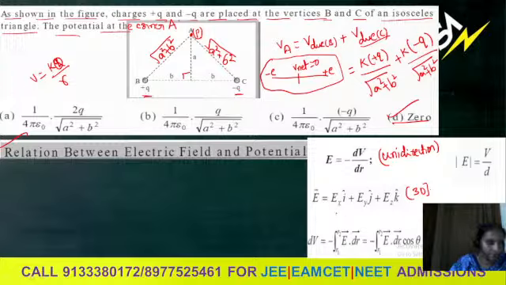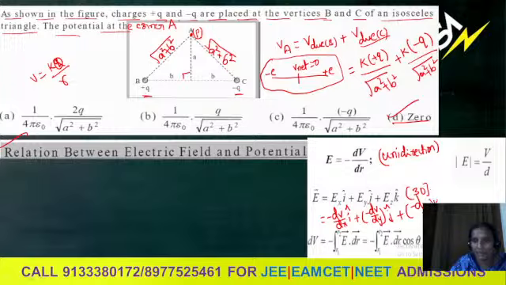It should be equal to Ex into i cap plus Ey into j cap plus Ez into k cap. What is Ex here? It is minus dV by dx, so potential varies along x, plus minus dV by dy into j cap, plus minus dV by dz into k cap. Then you can measure the electric field vector where potential varies along x, y, z.